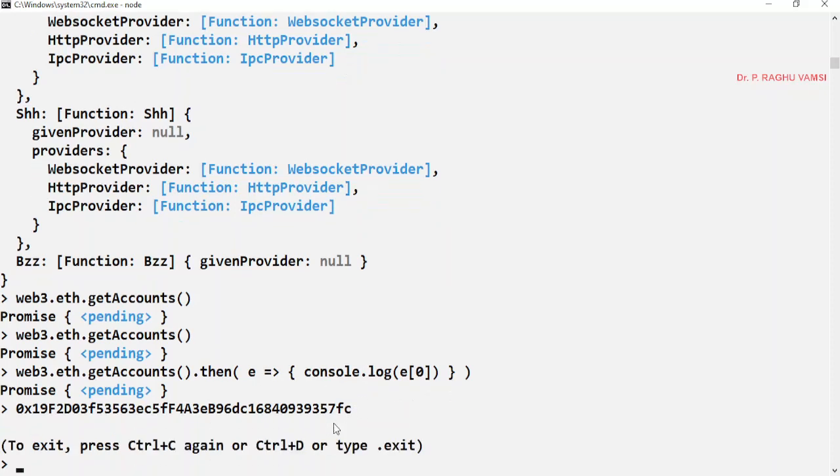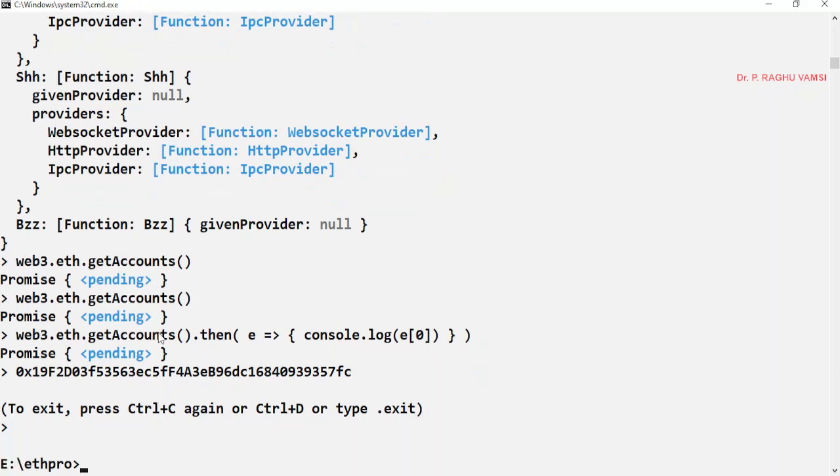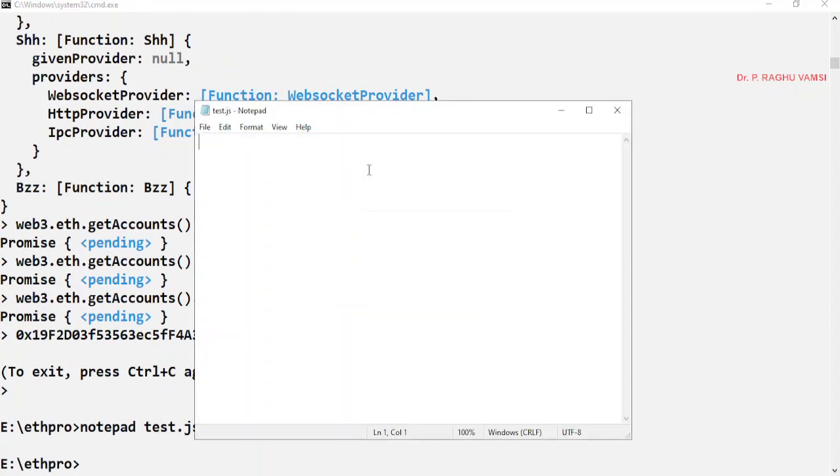Now, is it always required to type everything on the console and to take test? No, not like that. You may write a JavaScript file where all these statements can be written, and you can run the entire script file at once using the node command. For example, notepad test.js. Now here, web3 is equal to require of web3.